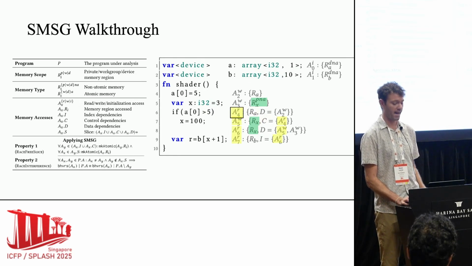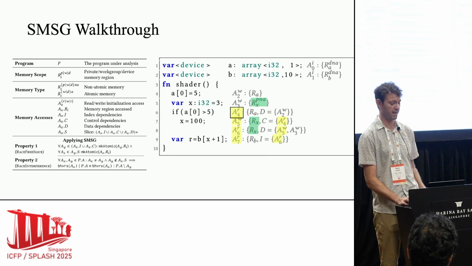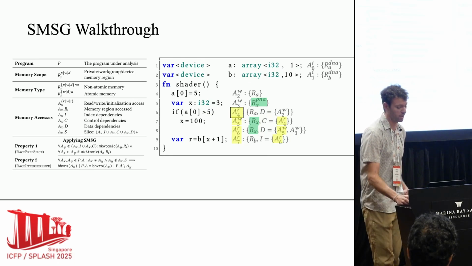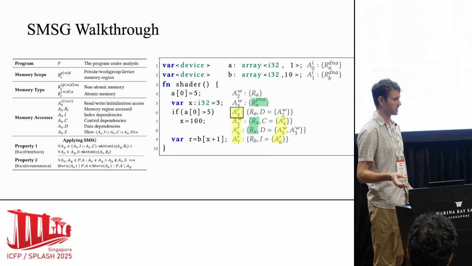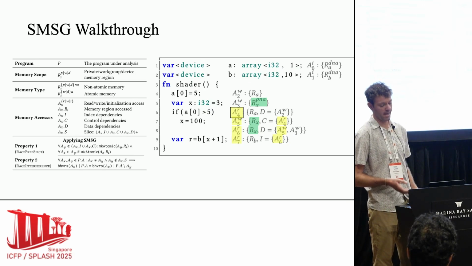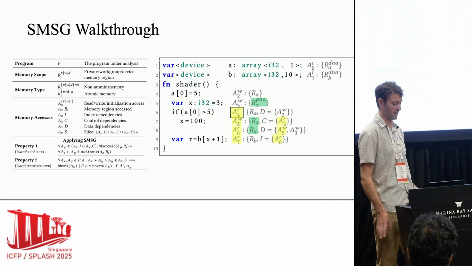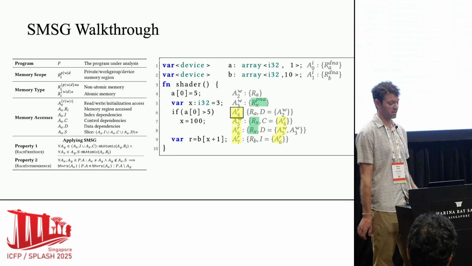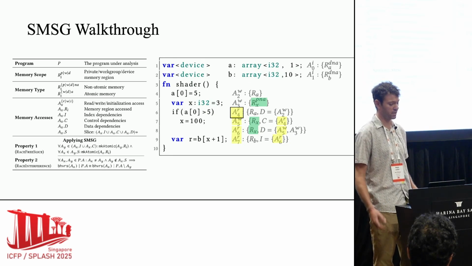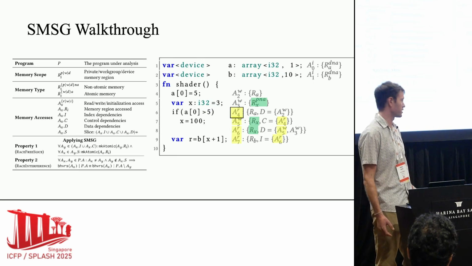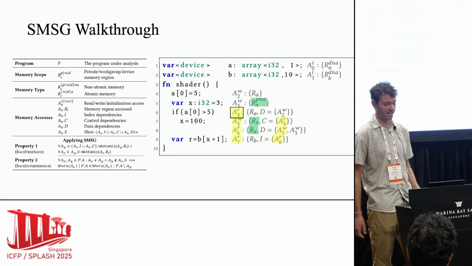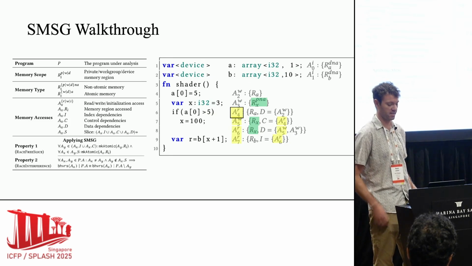So if we follow that back, we end up at this line 6, which says a of 0 greater than 5. Now, if you actually look at this program, this is dead code. A of 0 is set to 5, and it's not set to greater than 5 by this thread, so this if statement is actually dead code. But if the dead code were not removed and there was a data race on a of 0, it could end up executing, which could cause x to be set to 100. And if you had removed the min check or the clamp, then you would have an out-of-bounds access.